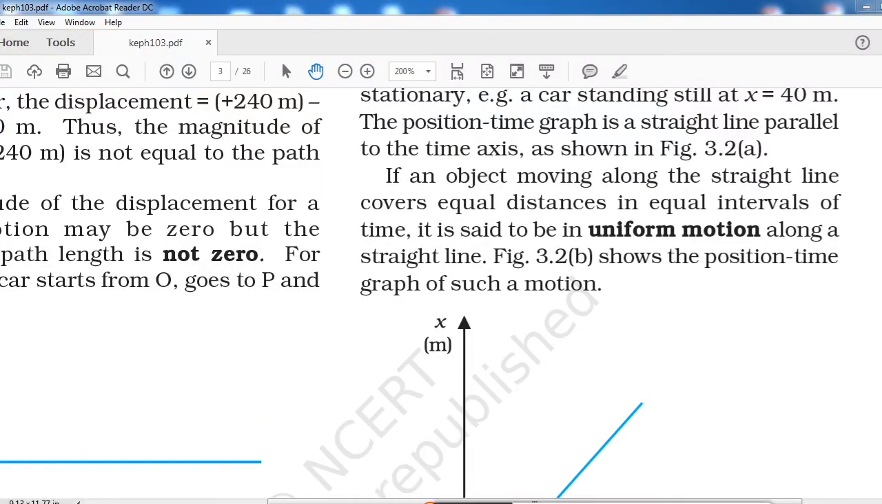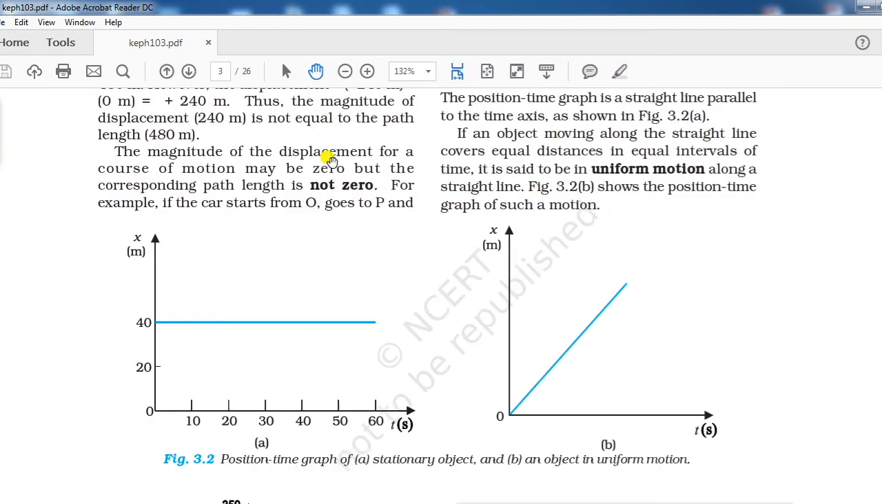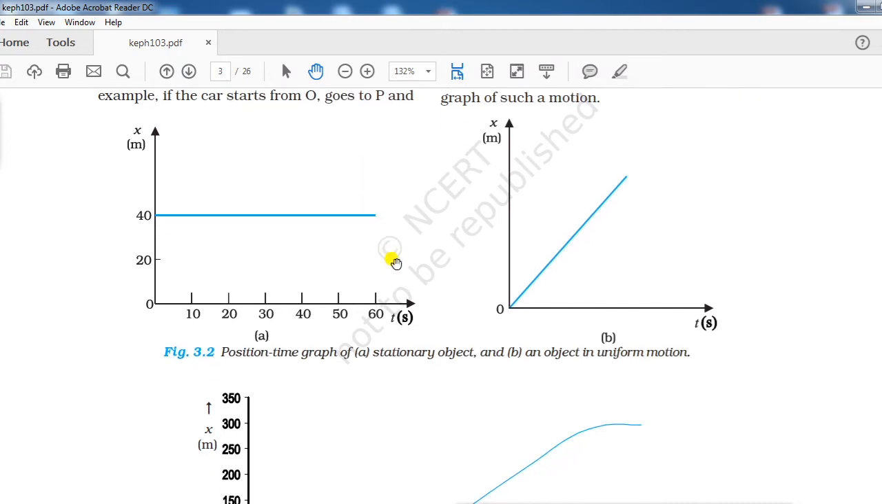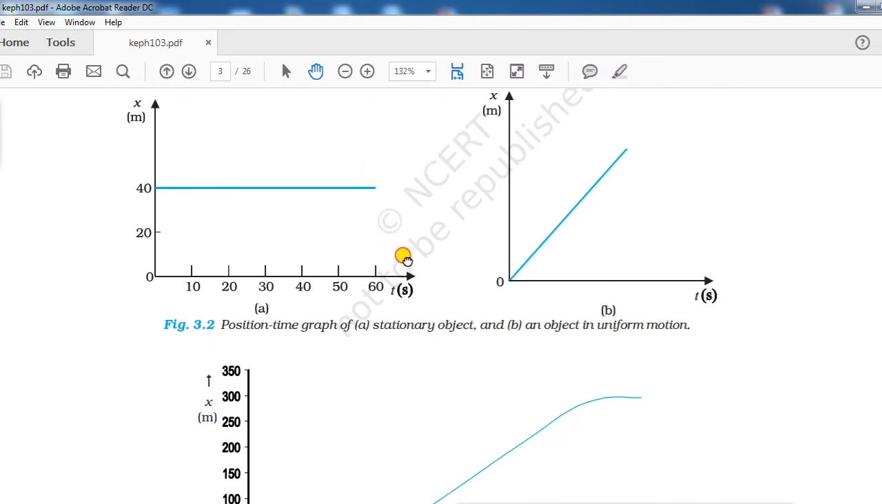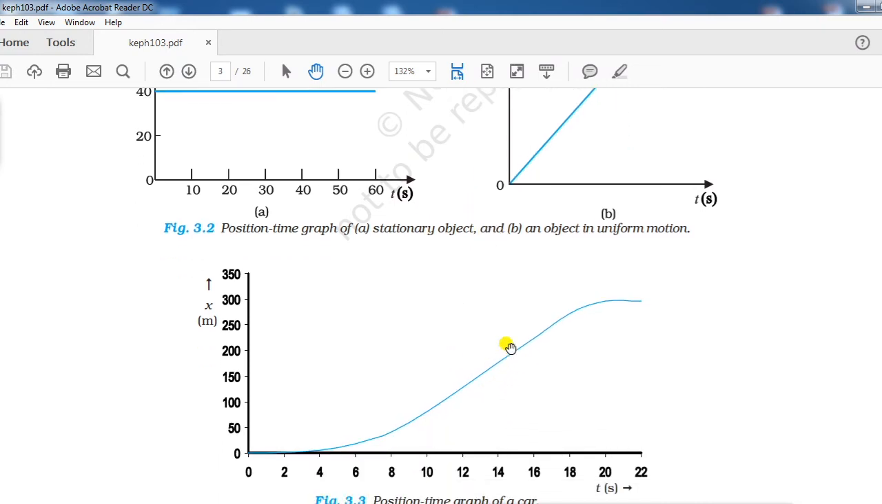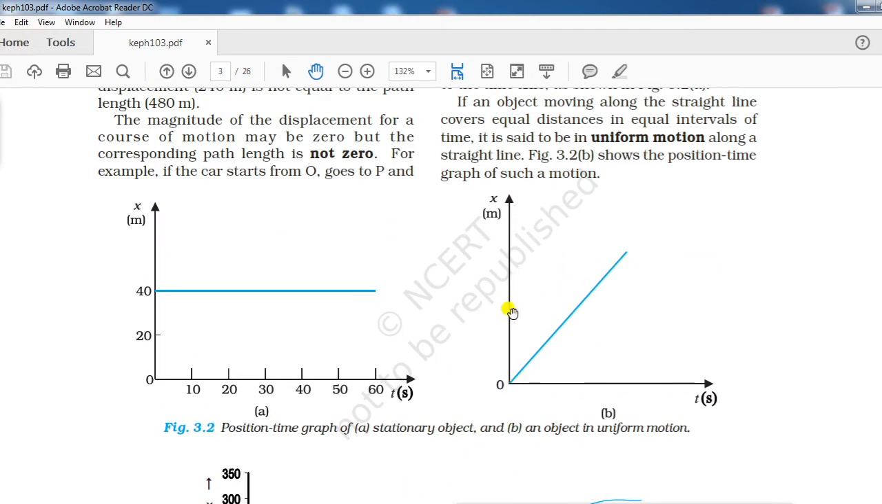Children, in our today's video, we will be studying uniform motion, like you can see in front of you. After that we will study non-uniform motion, and along with that, as you can see in front of you, position time graph for a stationary object, an object in uniform motion, and an object in non-uniform motion. For all these cases, we have to study position time graphs also.